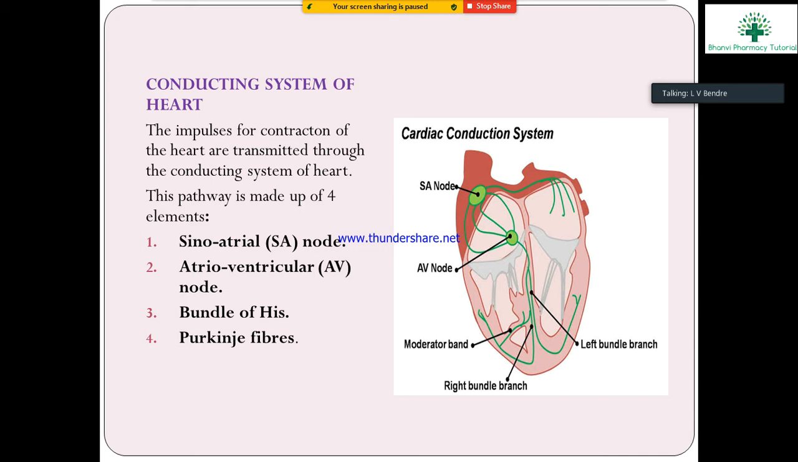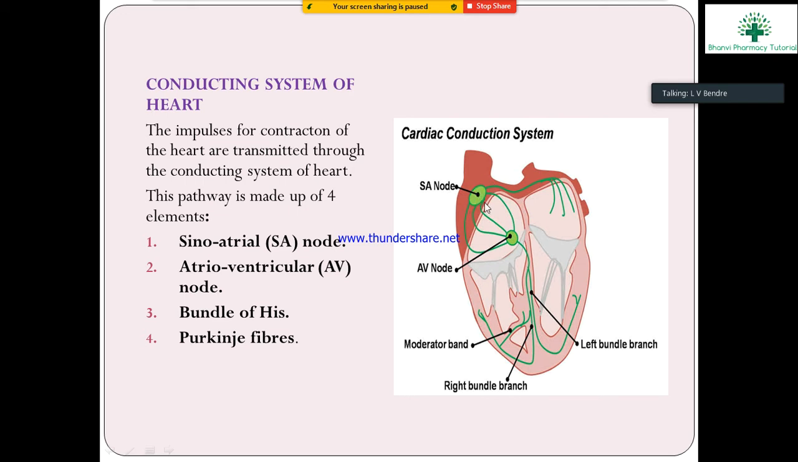There are four elements in the pathway of the conducting system. First is the SA node, that is the sinoatrial node. Next, the atrioventricular node. Third is the bundle of His, and fourth is the Purkinje fibers. These four are the elements of the pathway for the conducting system of the heart. You see the diagram of the conducting system. It starts with the SA node, the sinoatrial node.